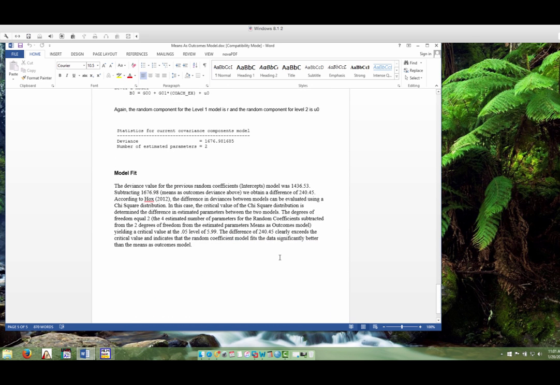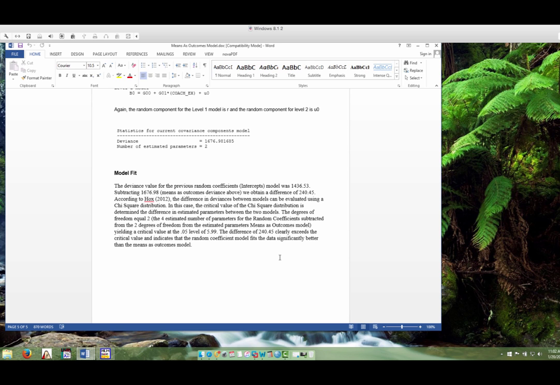So let's move down to model fit. The deviance value for the previous random coefficients model, if you go back and review that output, was 1,436.53. If we take 1,676.98, which is the deviance value for this model, the means as outcome model, we obtain a difference of 240.45.